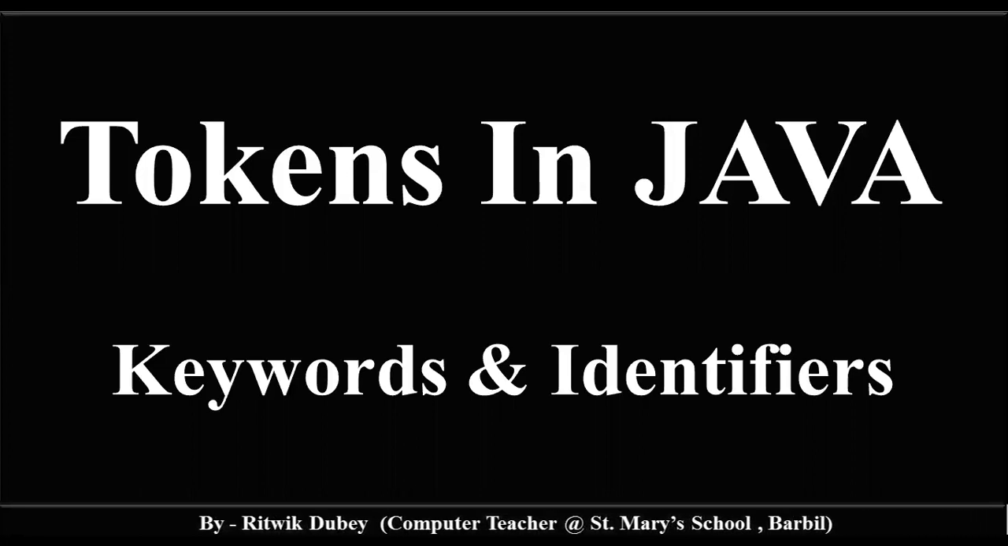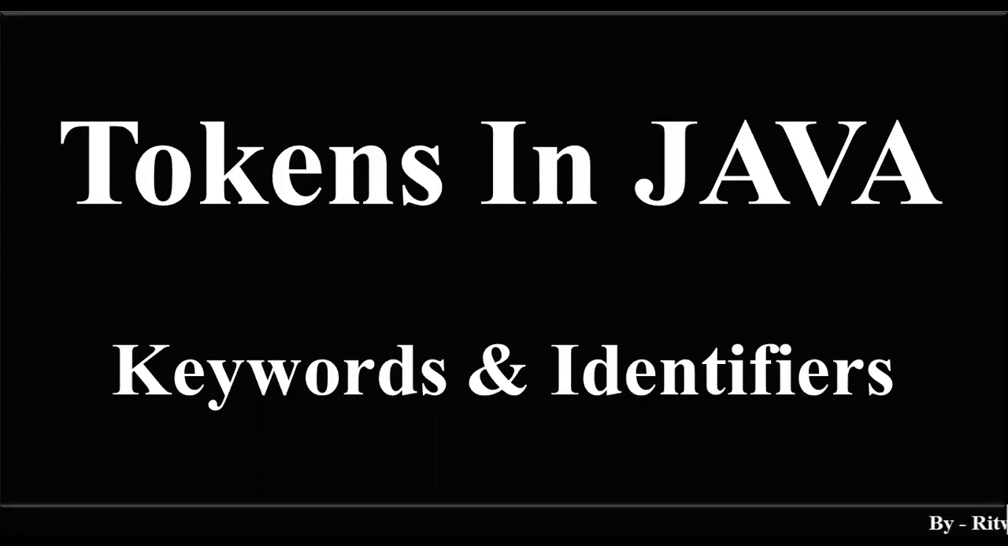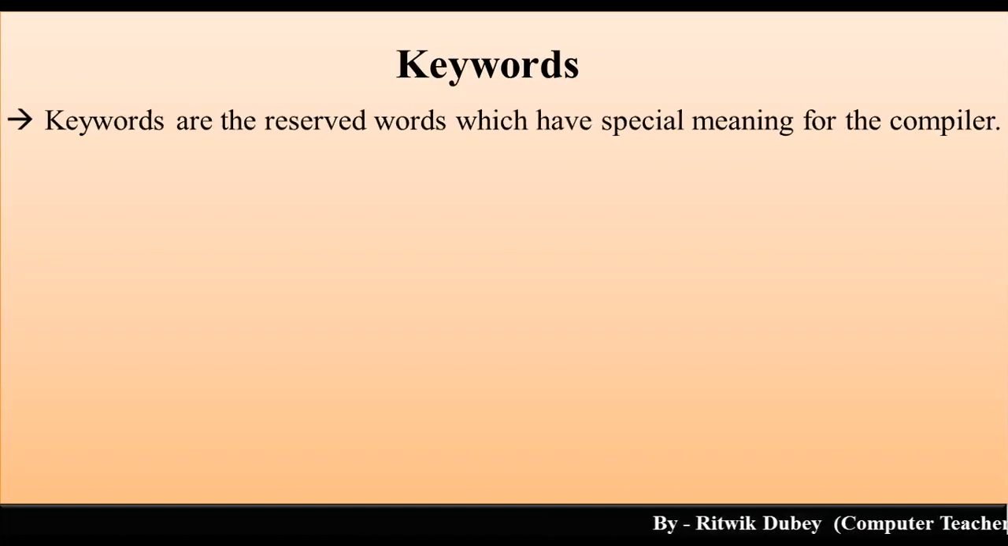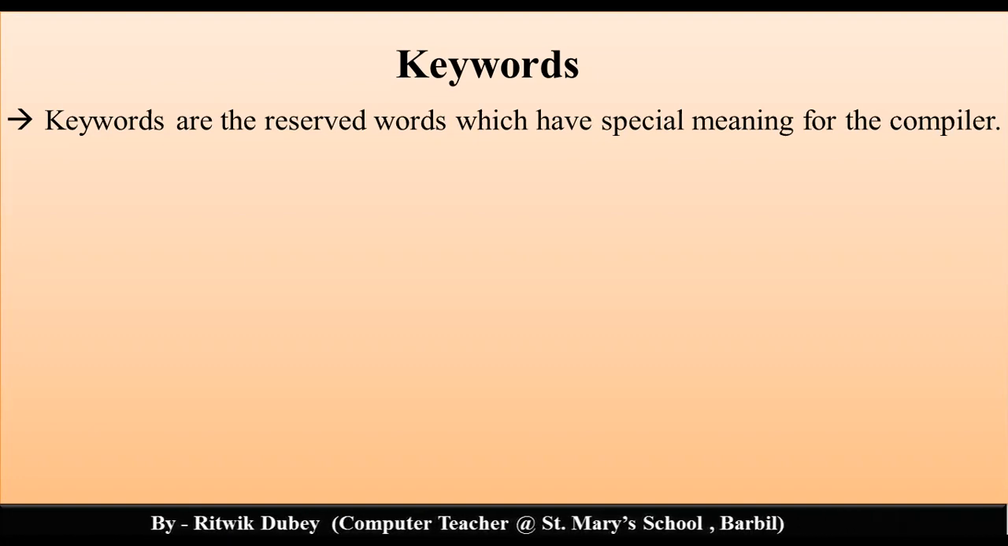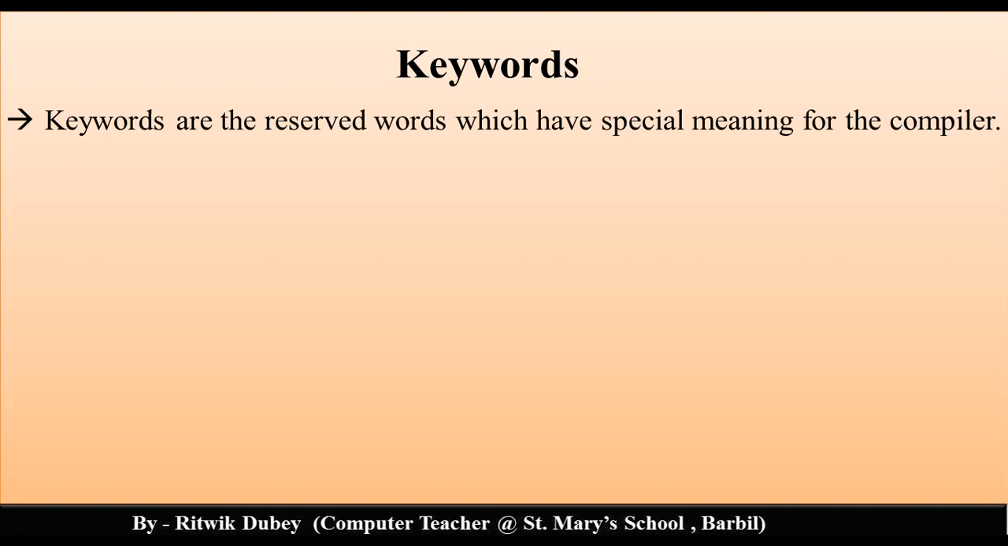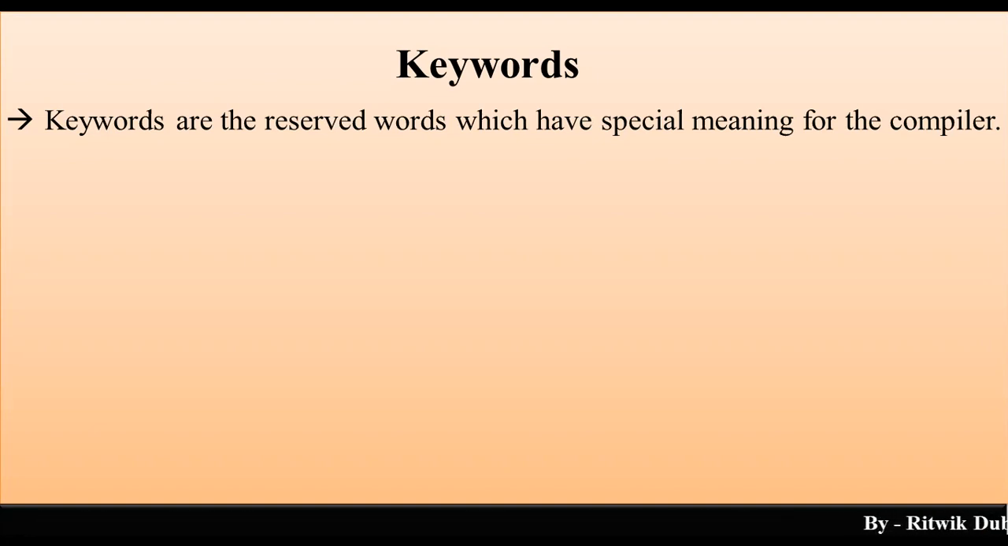That is the third part: tokens in Java, keywords and identifiers. Okay, let's start. Let us discuss keywords. What are keywords? Keywords are the reserved words which have a special meaning for the compiler. Keywords are those tokens which are reserved and which have a special meaning for the compiler. When the compiler says that this is a word and it has some special meaning, some special functionality, those words are called keywords.